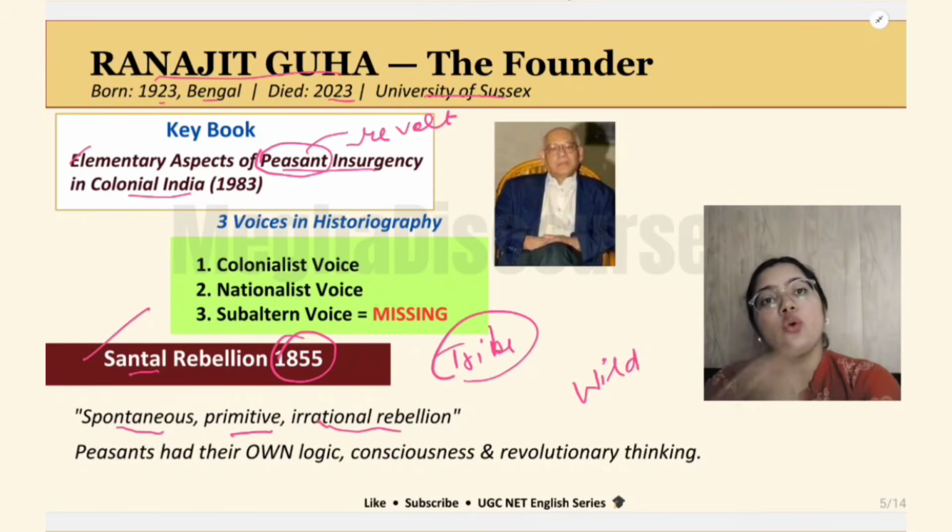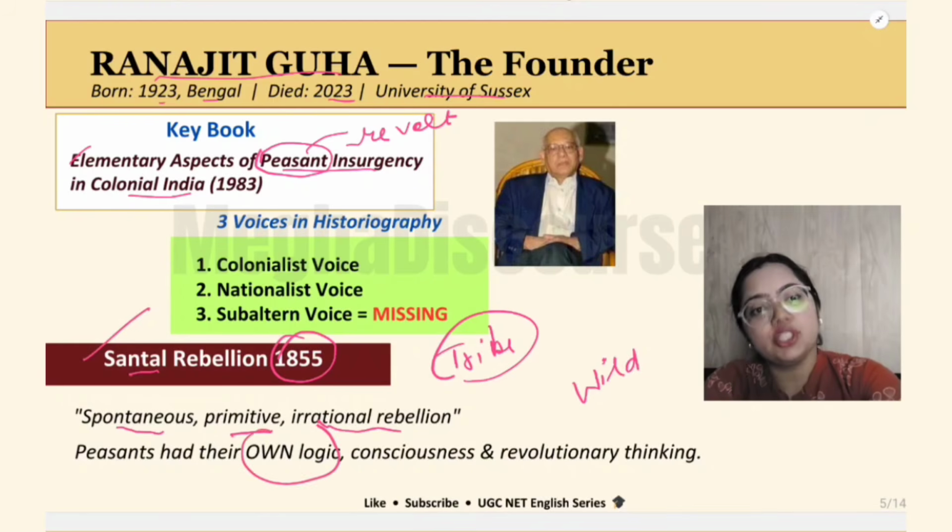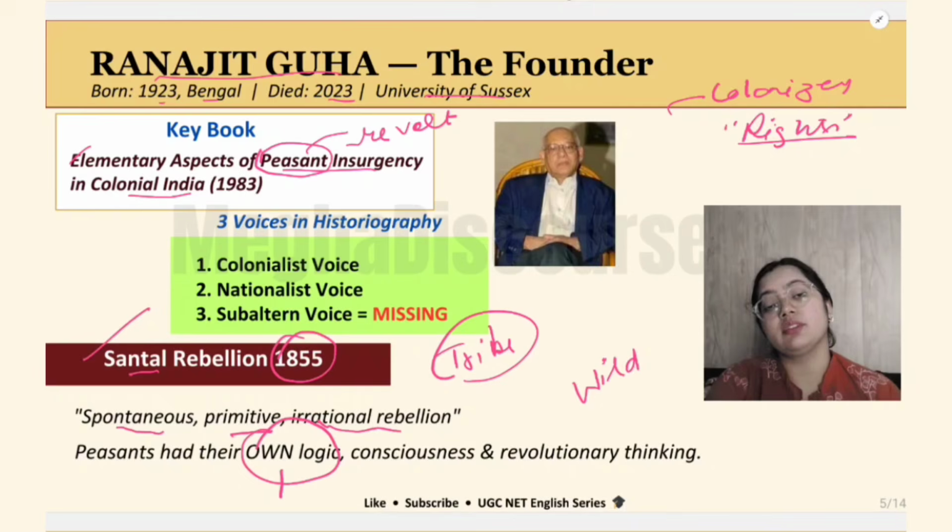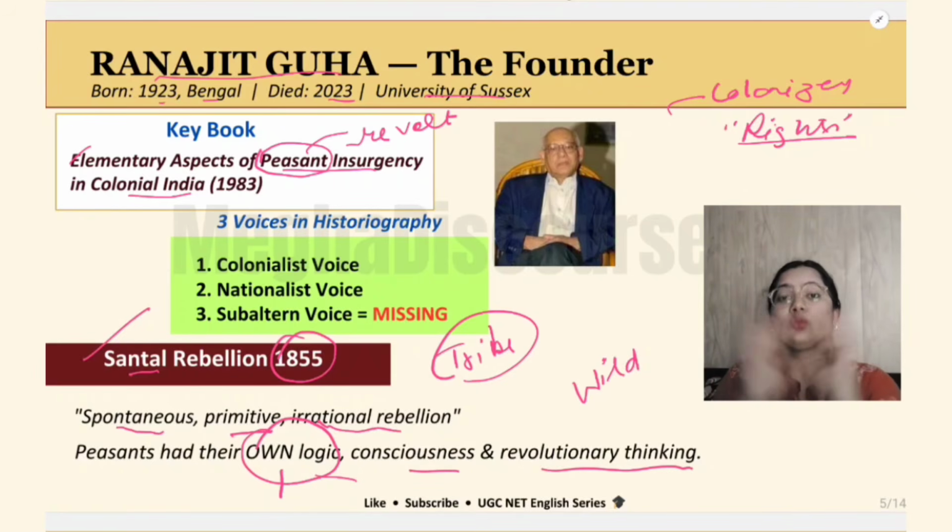But those peasants had their own logic for this fight. They were fighting for their own rights as subalterns, the rights of the people, their own fundamental rights, the right to their land. So they had their own logic, their own consciousness, their own revolutionary thinking, but everybody ignored them. So there are three kinds of voices in historiography. When we write history, there are three kinds of voices that we get. First is this colonialist voice. Then we have the nationalist voice, which I have already discussed before this.